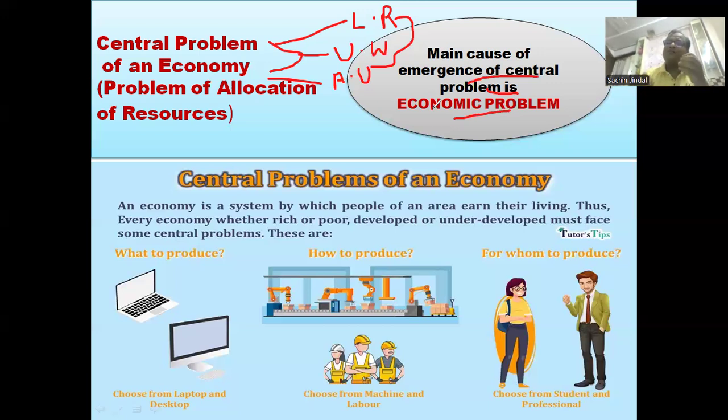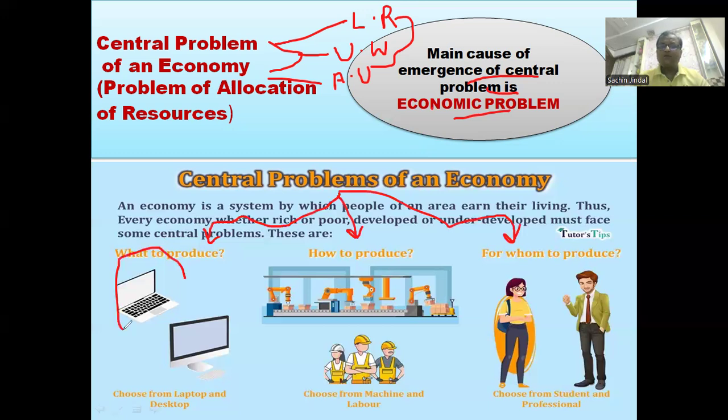क्योंकि जब आपके पास रिसोर्स नहीं है और नीड्स बहुत ज्यादा है in your country, automatically the problem will emerge, and these basically relate to the entire country. That's why these are called central problems. These are basically three, जो माइक्रो इकोनॉमिक्स से इंडिविजुअल लेवल पर इंपैक्ट होती हैं. The first one is, yes, what to produce. Second, how to produce. And the third one is for whom to produce.